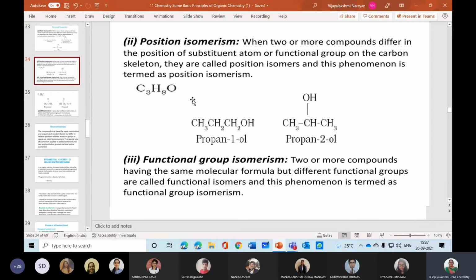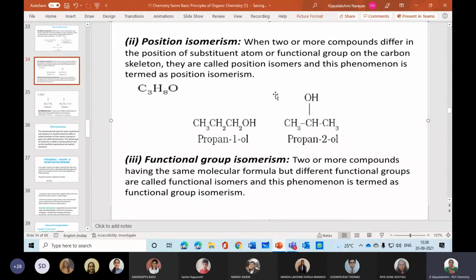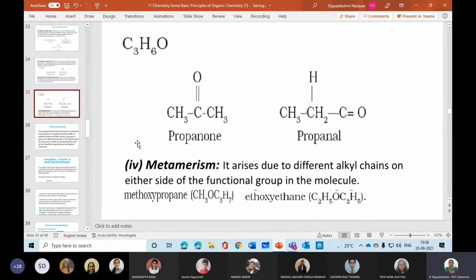See, now carbon 3 means just put three carbons. In that way you allot each carbon its 4 valency. That means you allot the formula so that you can identify the functional group or the substituent group. You cannot learn these by heart; even if you do, you will forget. Only thing you can do is understand that point, which is very, very important. That's why I keep repeating these points. I never learn these by heart; I just look at the book, understand, and write it on the board. That's all.